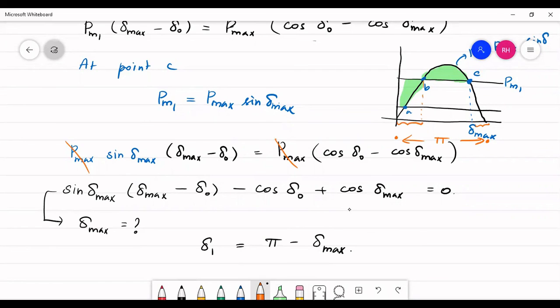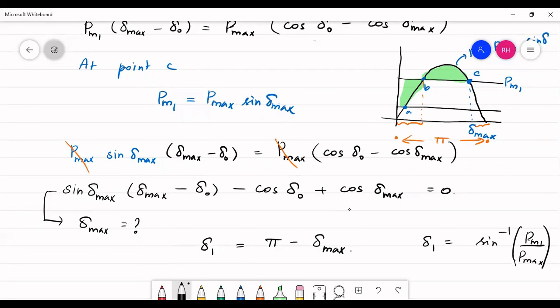So delta 1 is equal to pi minus delta max. And delta 1 could also be found using sine inverse of PM1 divided by P max.